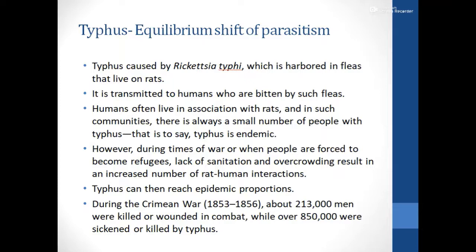In the case of typhus, which is caused by Rickettsia typhi, the organism is harbored in the fleas that live on rats. This is transmitted to humans who are bitten by such fleas. Humans often live in association with rats, and in such communities, there is always a small number of people with typhus. That is, among a small number of people, typhus will be found to be endemic.